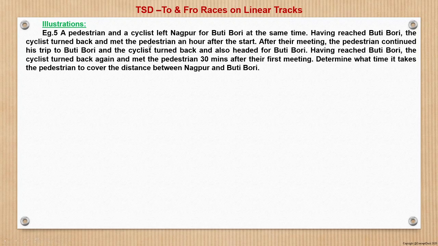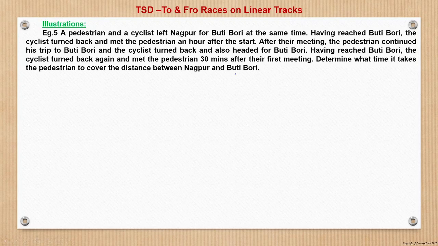The question reads that a pedestrian and a cyclist left Nagpur for Butibori at the same time. Having reached Butibori, the cyclist turned back and met the pedestrian an hour after the start. After their meeting, the pedestrian continued his trip to Butibori, and the cyclist turned back and also headed for Butibori. Having reached Butibori, the cyclist turned back again and met the pedestrian 30 minutes after their first meeting. Determine what time it takes the pedestrian to cover the distance between Nagpur and Butibori.